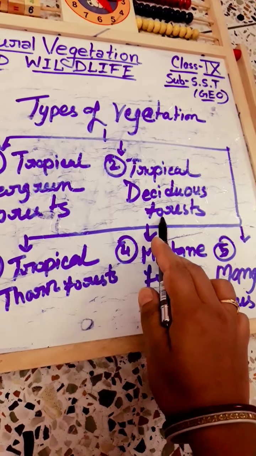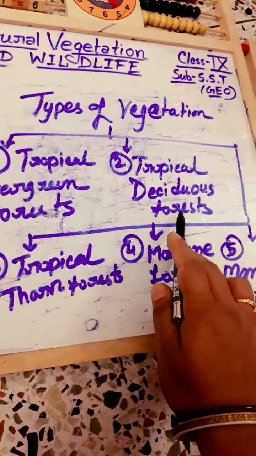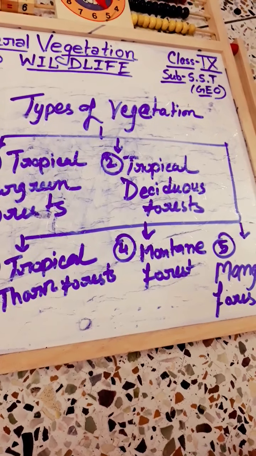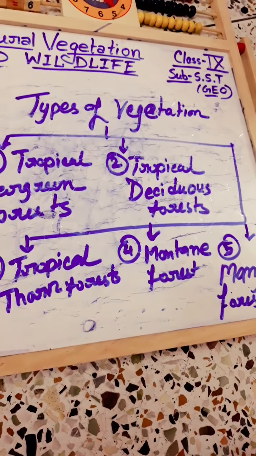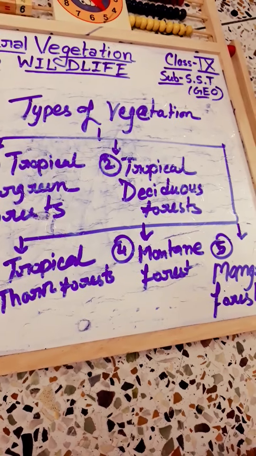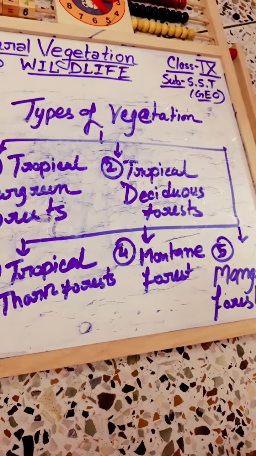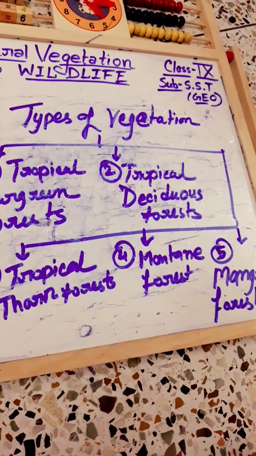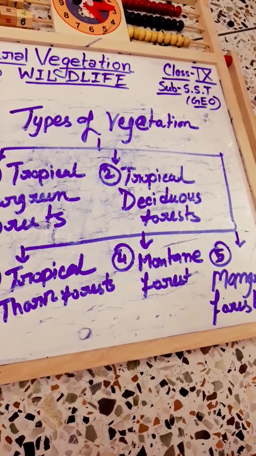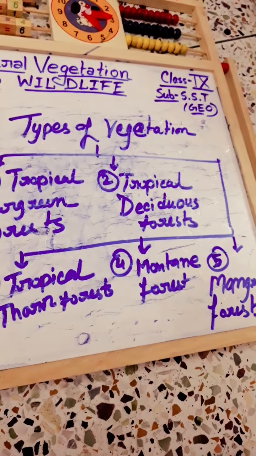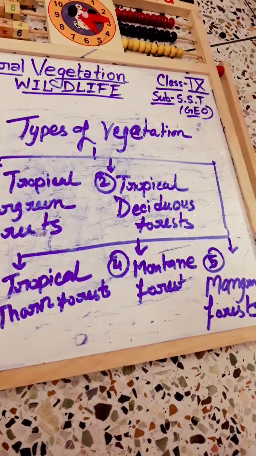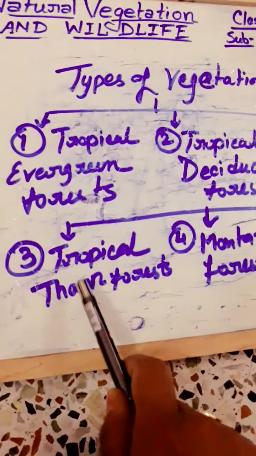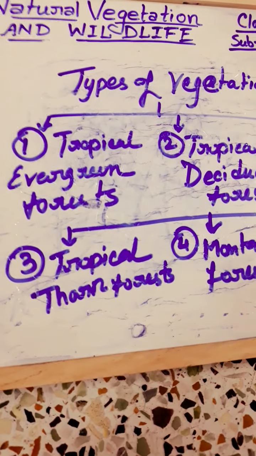So it is divided into two parts, moist and dry deciduous. These forests are found in the rainier parts of the peninsular plateau and the plains of Bihar and Uttar Pradesh. There are open stretches in which teak, shal, peepal and neem grow. In these forests, the common animals found are pig, tiger, lion, elephant, huge varieties of birds, different types of reptiles, tortoise, snakes, etc. Next, we will discuss tropical thorn forests.